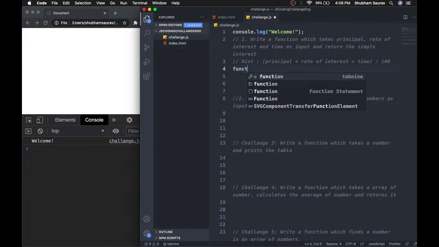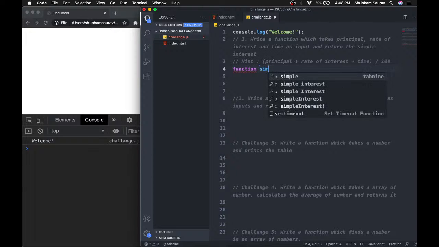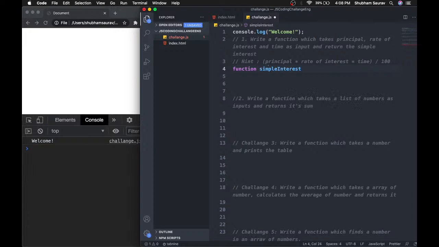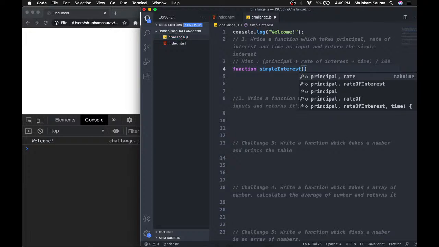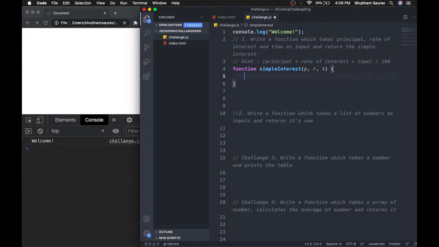First up we have to write a function, and I will call that function simple interest. This will take 3 inputs. P will stand for principal, R will stand for rate of interest, and T will stand for time. Now we need to return the simple interest. We have the formula, and we need to just apply this formula in our function.